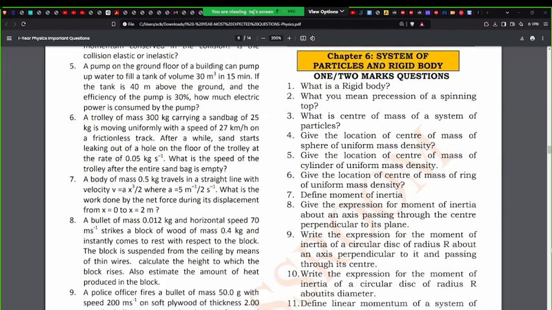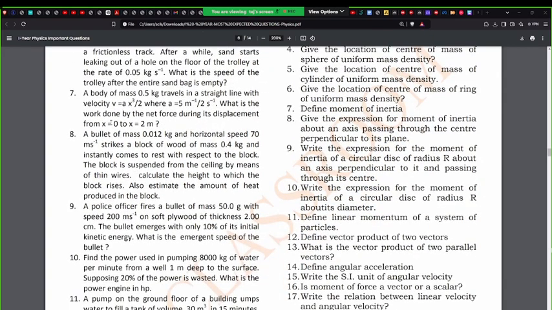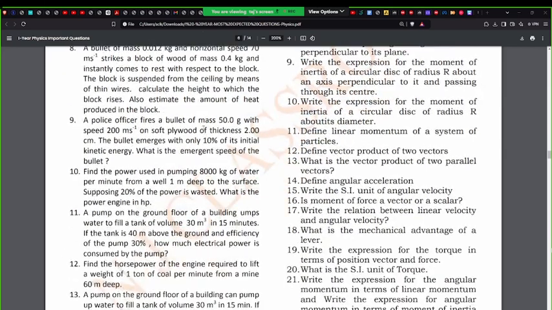Look at this. System of particles and rotational motion. What they might ask you is this one: define moment of inertia. I've sent you the notes for this. Just go through it. They usually won't ask what is a rigid body. Getting it? But my favorite question is this kind of question. The 14th one is my favorite kind of question, because this is the purest form of a rotational motion question: define angular acceleration, where acceleration is combined with some kind of an angle, a change in angle.